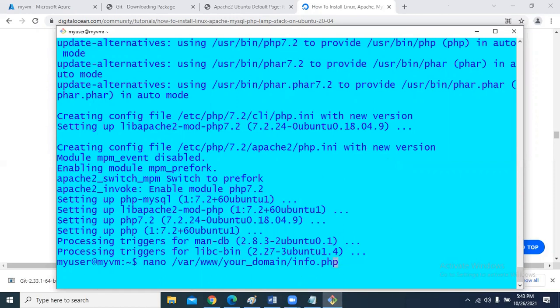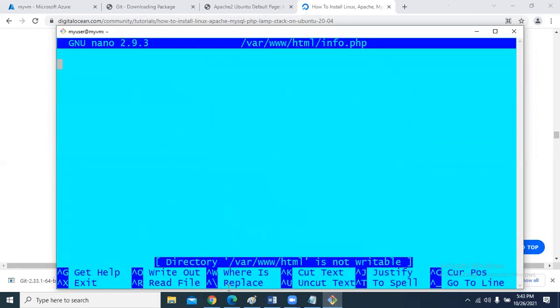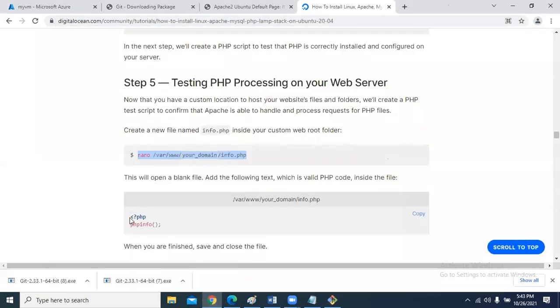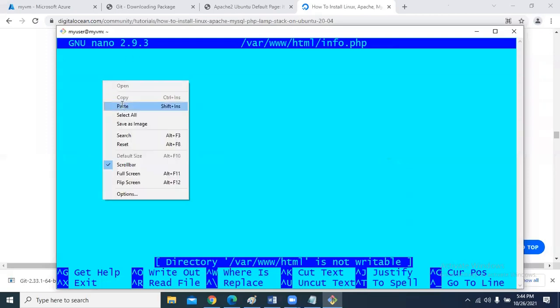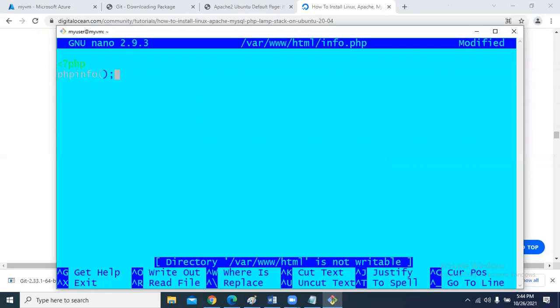Here, for our domain, we have to use the HTML location. Here we have to place this text. Close it with a question mark and close tag.